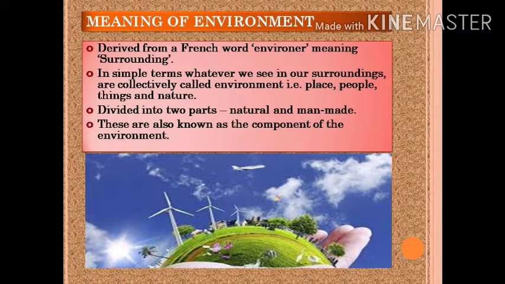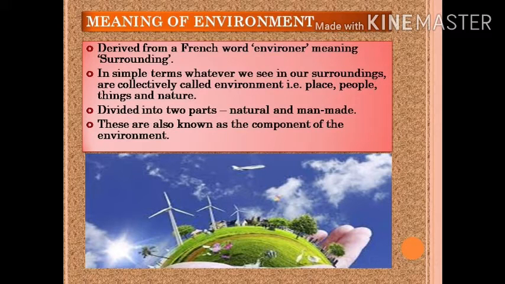The word environment is derived from a French word, environner, which means surrounding. So in simple terms, whatever we see in our surroundings, that collectively is called environment.